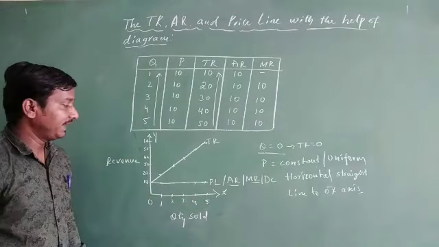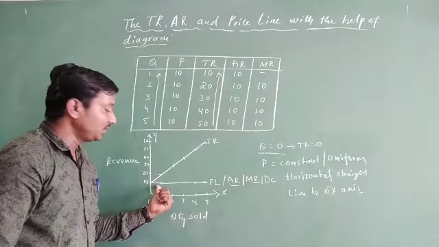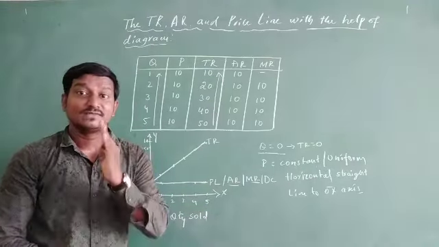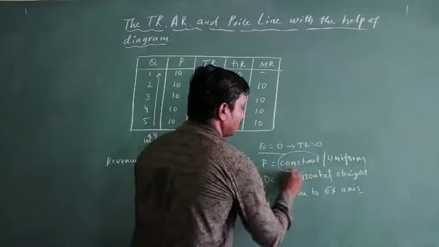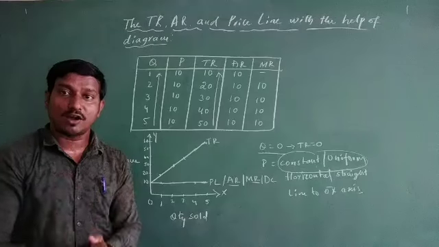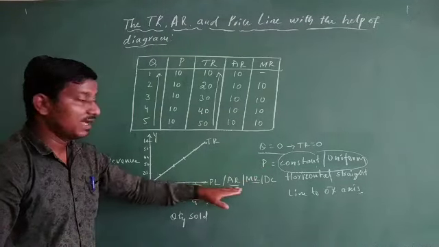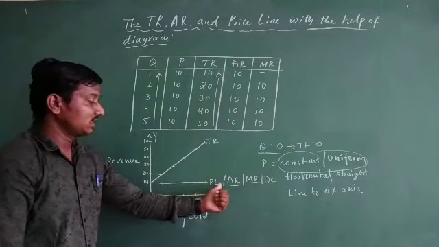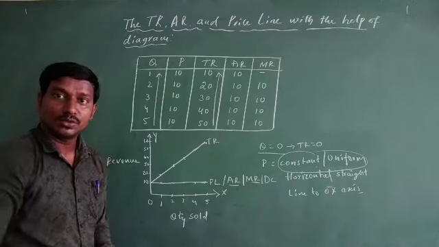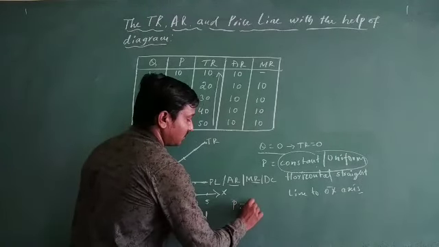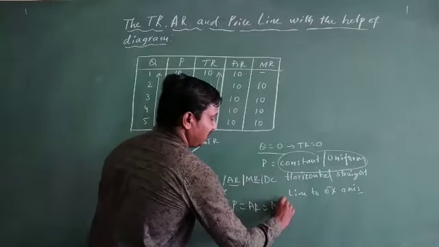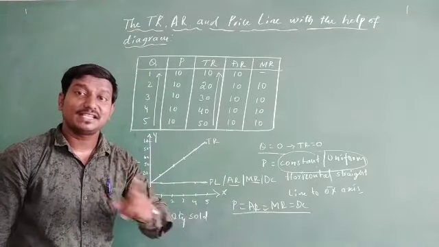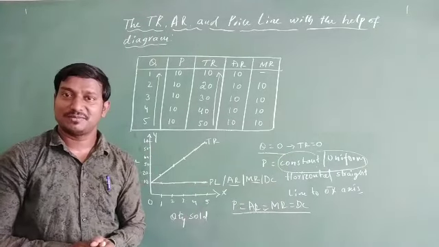Many times they have asked in the exams. Right? And one more thing you can observe here: why will it be a straight line horizontal to the OX axis? Again we come to the price only. As the price is constant, the price line, average revenue curve, marginal revenue curve and demand curve are one and the same, which means these are horizontal straight lines to the OX axis. And here P equals AR equals MR equals DC, all going to be one and the same.